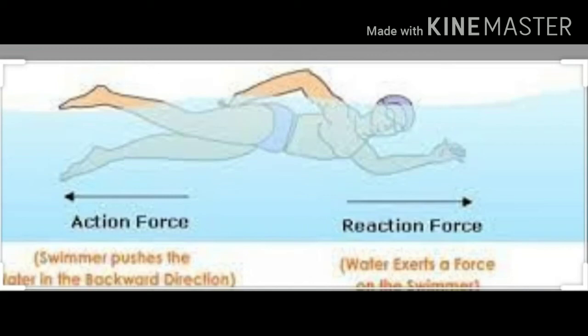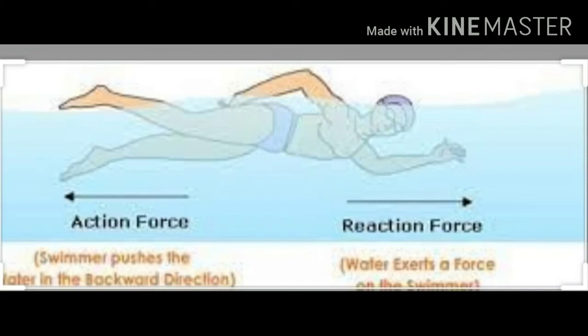So for Newton's third law, we have seen so many examples. In all the examples, for action and reaction we have different objects. Both the forces are not acting on one single object. For example, the swimmer exerts force on the water. One force is exerted on the water, another force is exerted on the swimmer. So both the objects are different from each other. This is your Newton's third law of motion.